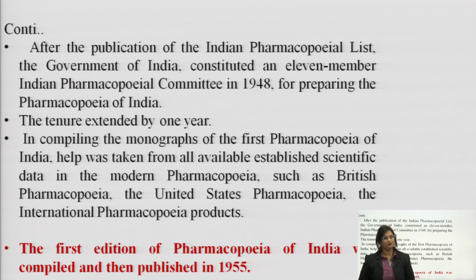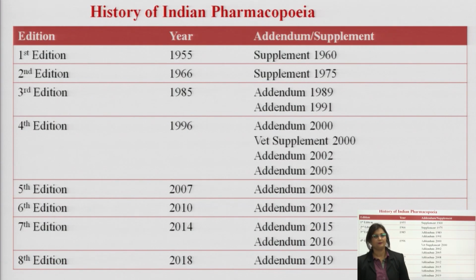This first Indian pharmacopoeia took a lot of information from the British Pharmacopoeia, the United States Pharmacopoeia and other popular pharmacopoeias as well. After this, the first edition of the Pharmacopoeia of India was compiled and then published in the year 1955. So, the first Indian Pharmacopoeia came into picture in the year 1955.